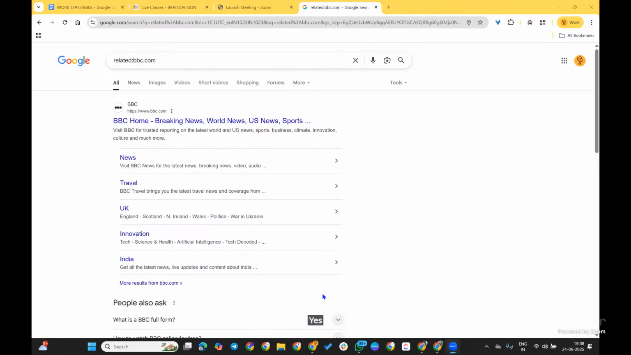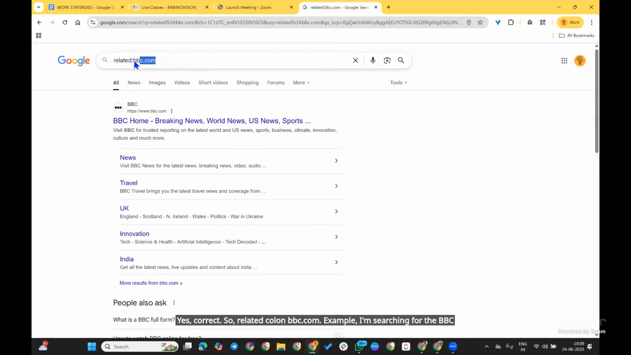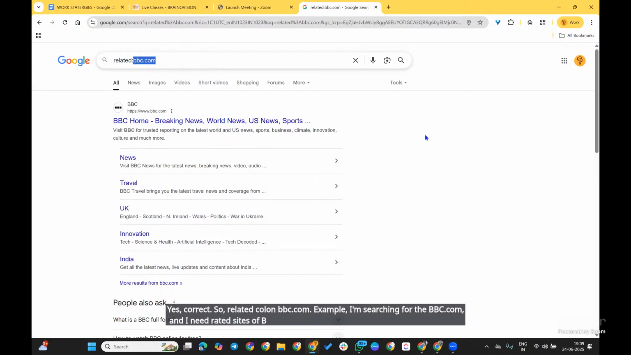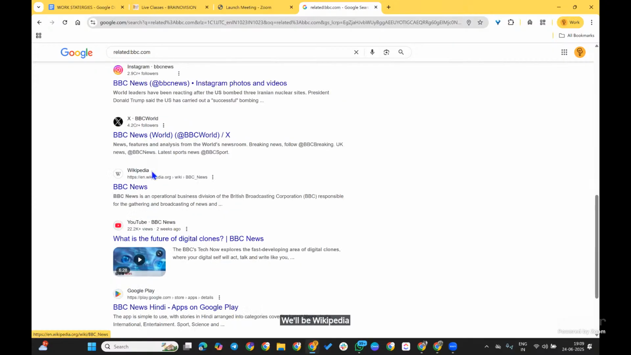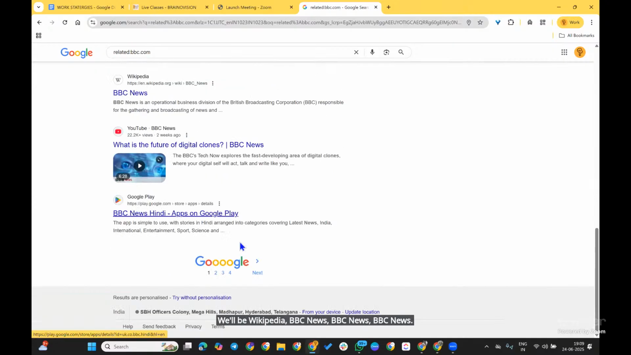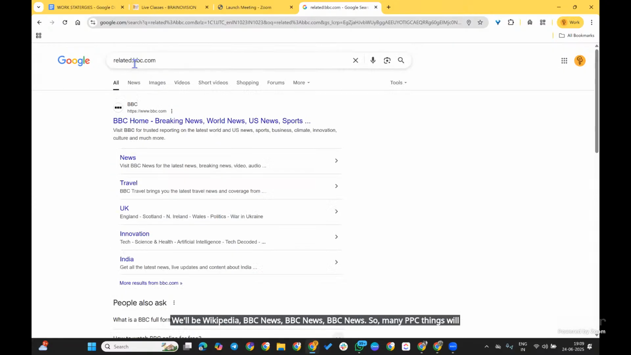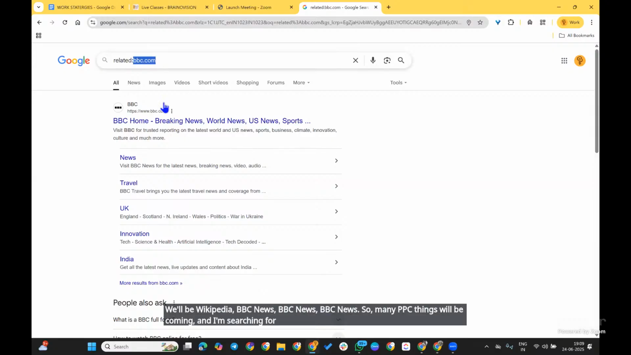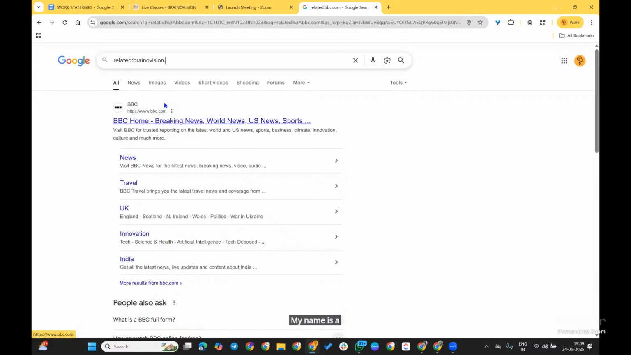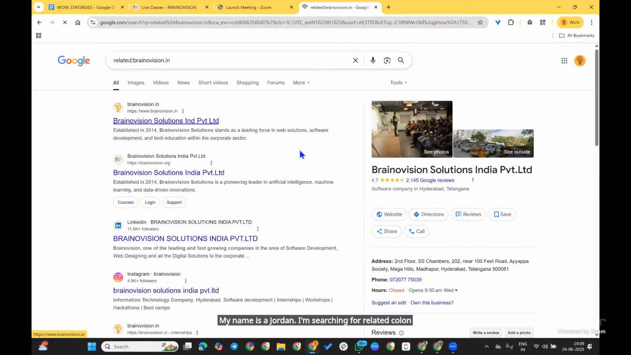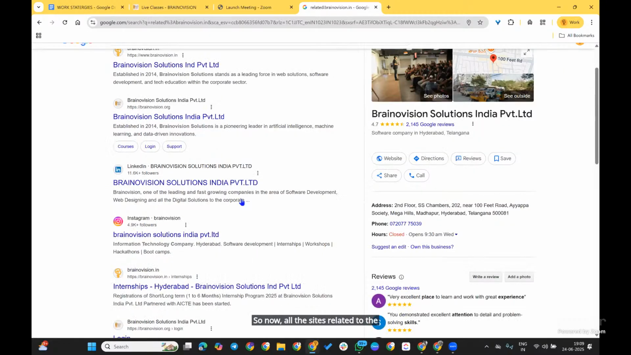Yes. Great. So related:bbc.com. For example, I'm searching for bbc.com and I need related sites of BBC. You can see this: BBC Wikipedia, BBC News, BBC News. So many BBC things will come up. And I'm searching for Brainovision.in, related:Brainovision.in. So now all the sites related to Brainovision will come into this picture.